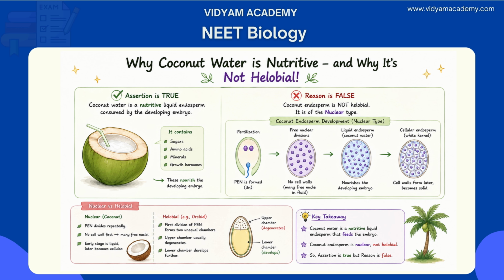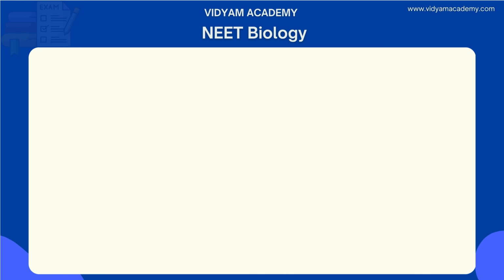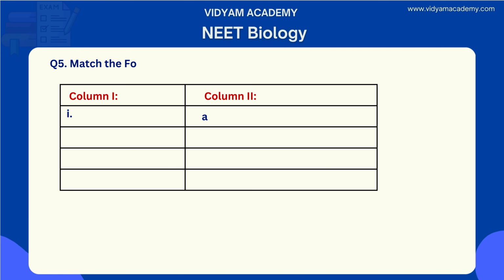The first division produces two unequal chambers. So the reason incorrectly identifies the type, making it false. That's why A is absolutely true, but R is false. That's why option C is the right answer here. And next, let's move to question number 5.